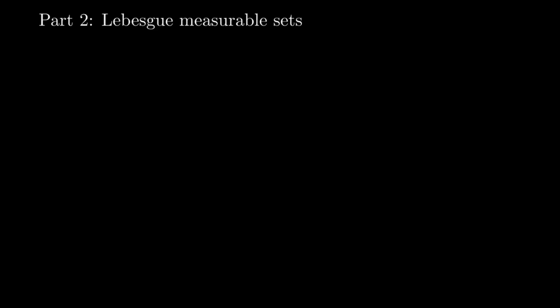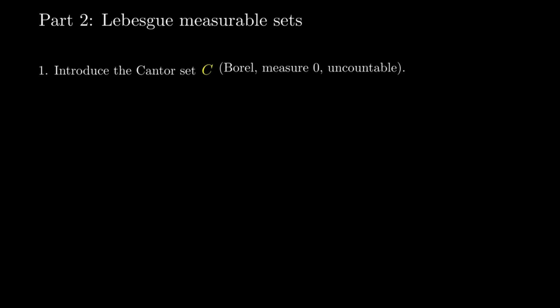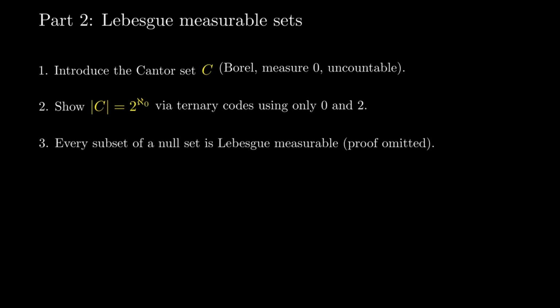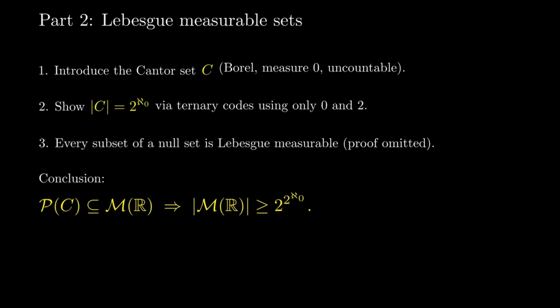Part 2. We now determine the cardinality of the Lebesgue-measurable sets. Step 1. We introduce the Cantor set C. It is Borel, hence Lebesgue-measurable. It has measure 0, and it is uncountable. Step 2. We explain why C has continuum many points. In ternary representation, points in C use only the digits 0 and 2. Step 3. Every subset of a null measure set is Lebesgue-measurable with measure null. We will not prove this here. Therefore, all subsets of C are Lebesgue-measurable, so there are at least 2^(Aleph_0) Lebesgue-measurable sets.